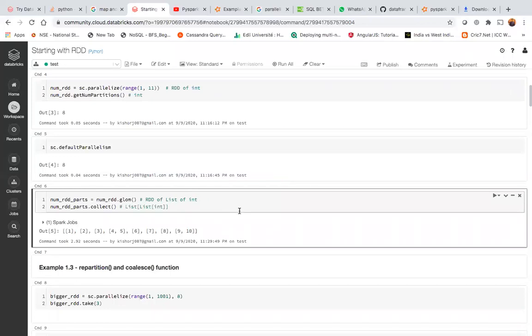You can think of like whatever the customer ID by sum of transactions, those kind of transformations we were discussing. This is a very technical use case. So numRDD is an RDD of integers, and I called the glom function. The glom function just transformed that RDD of integer to an RDD of list of integer.